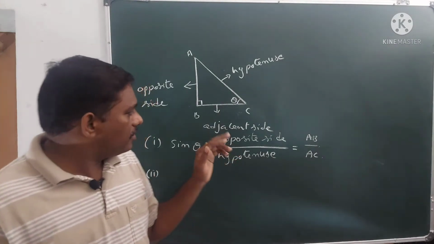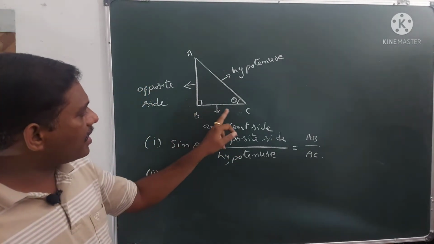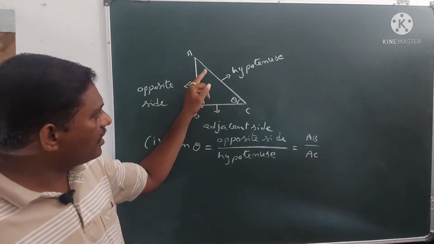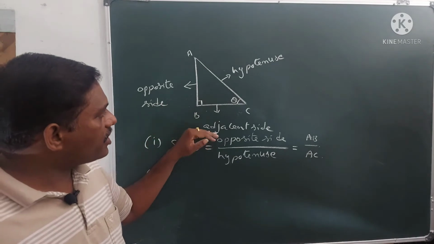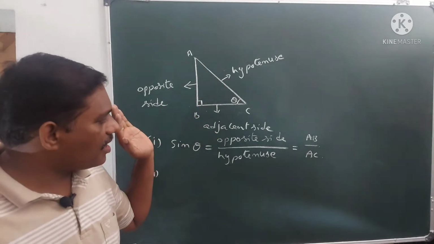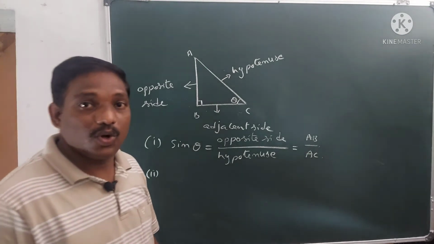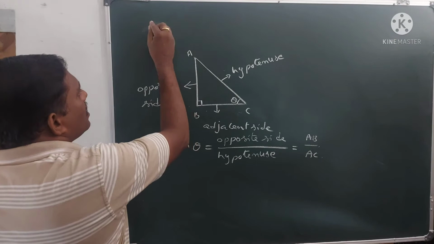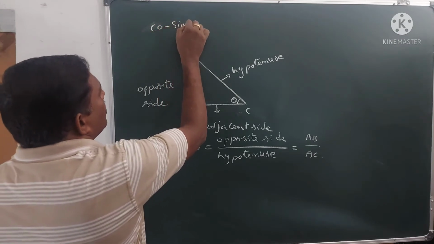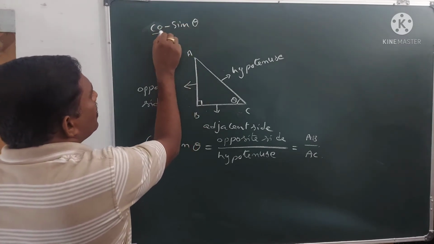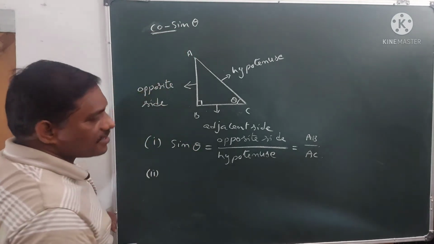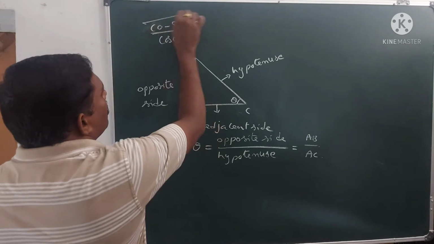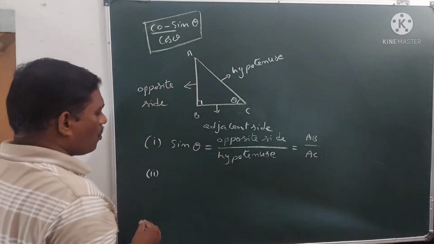If you take the ratio of BC to AC, BC is the adjacent side and AC is the hypotenuse. So adjacent side to hypotenuse is called the cosine ratio, cosine theta. In cosine theta, we take the first three letters, so it is called cos theta.